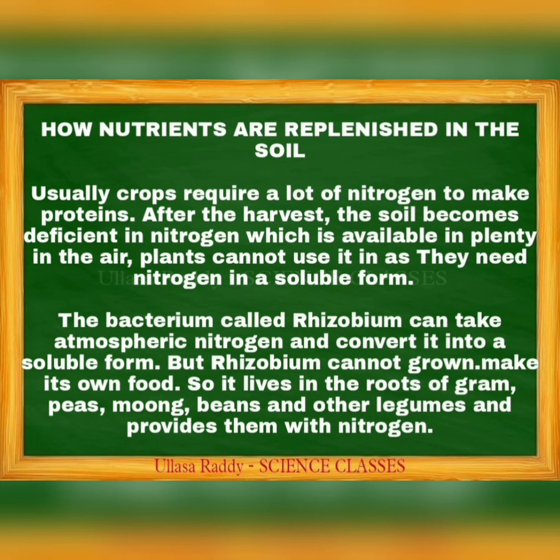See this? Usually crops require a lot of nitrogen to make proteins. After the harvest, the soil becomes deficient in nitrogen, which means the soil does not have a lot of nitrogen content. Plants cannot use atmospheric nitrogen as they need it in a soluble form. The bacterium called rhizobium can take atmospheric nitrogen and convert it into a soluble form. But rhizobium cannot make its own food, so it lives in the roots of gram, peas, mung, beans and other legumes and provides them with nitrogen.